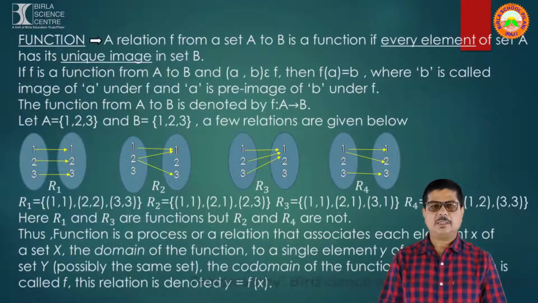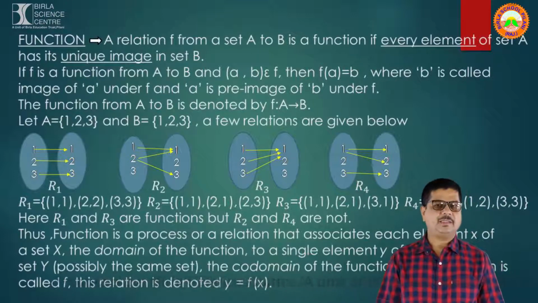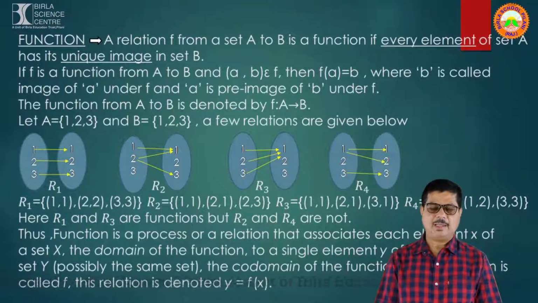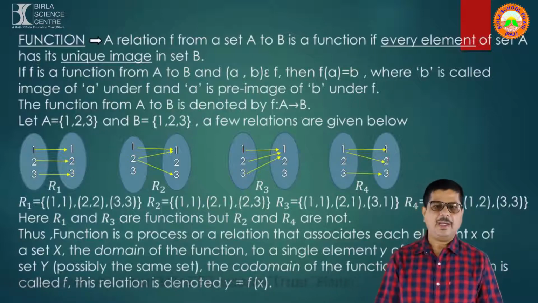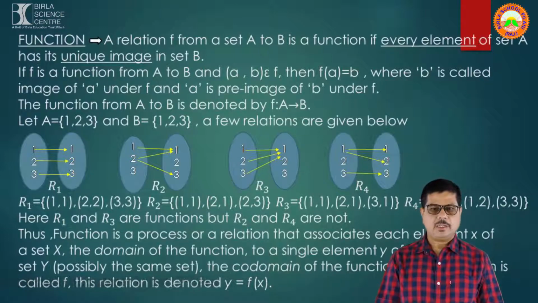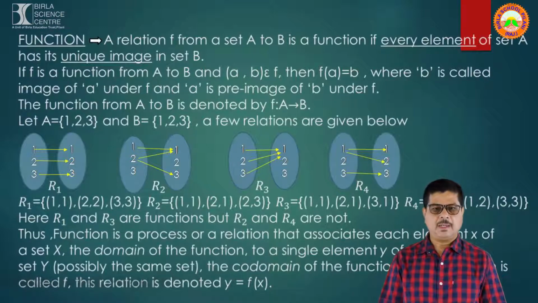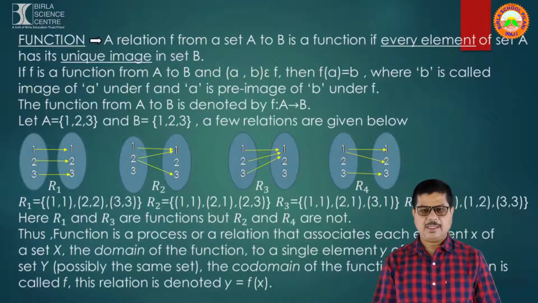In other words, element 2 has two images, that is 1 and 3. In relation number 3, every element 1, 2 and 3 is associated to single element 1. In relation number 4, we observe that element 1 has two images, 1 and 2, and 3 is associated to 3.